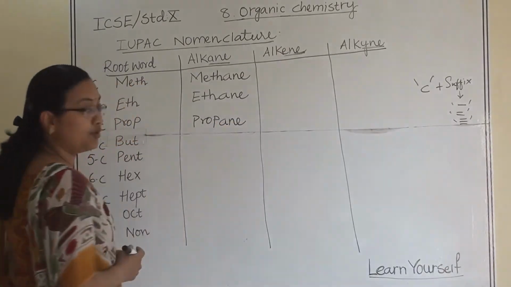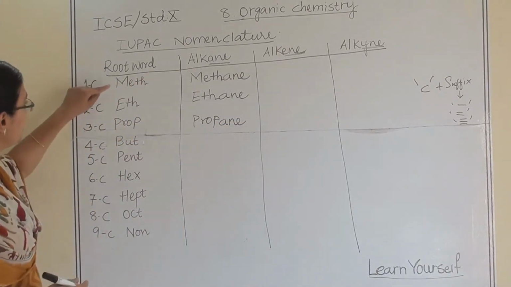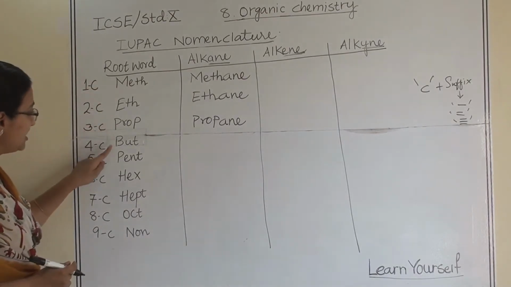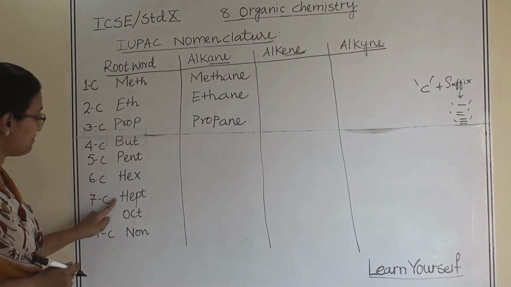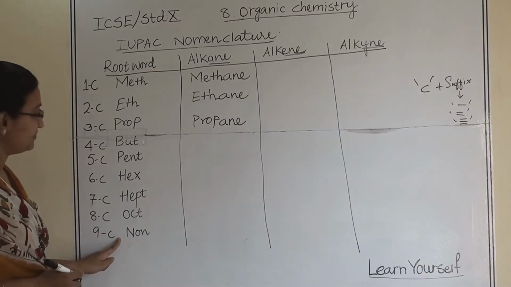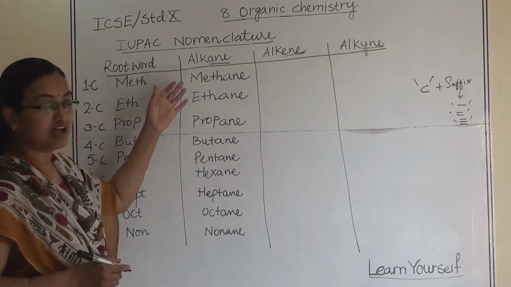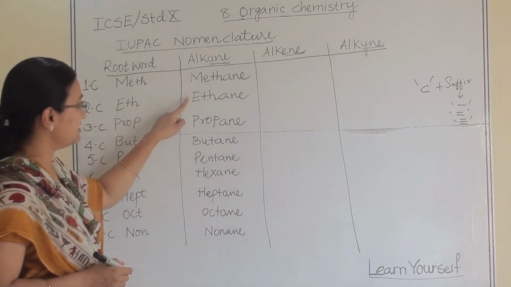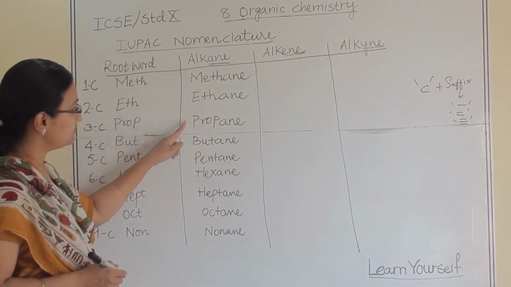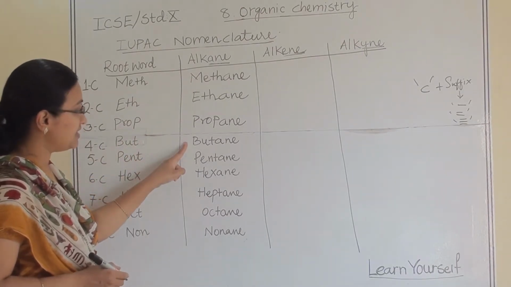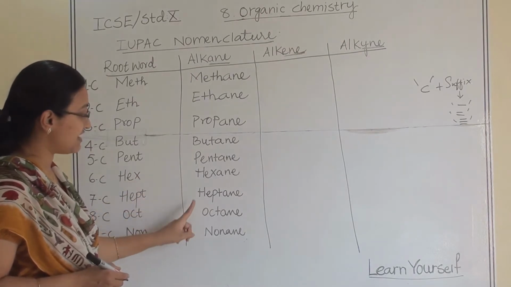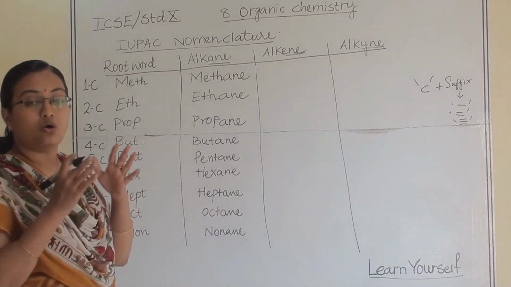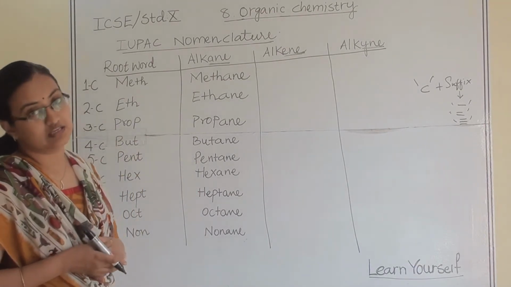So propane. Like this, if we are going to see, then methane, ethane, propane, butane, pentane, hexane, heptane, octane and nonane. So this is our alkane chain. If there is 1 carbon atom, then it is methane, 2 then ethane, 3 then propane. Similarly for 4, 5, 6, 7, 8 and 9. But the condition is all the bonds should be single bond.